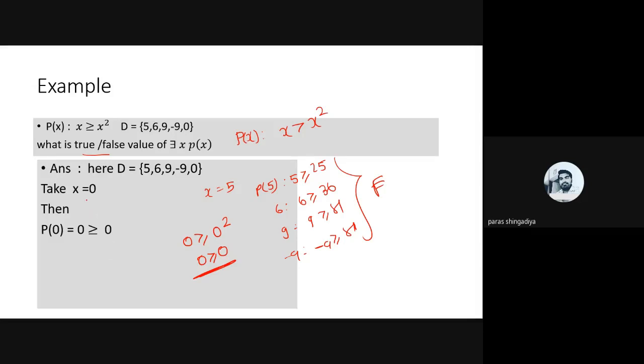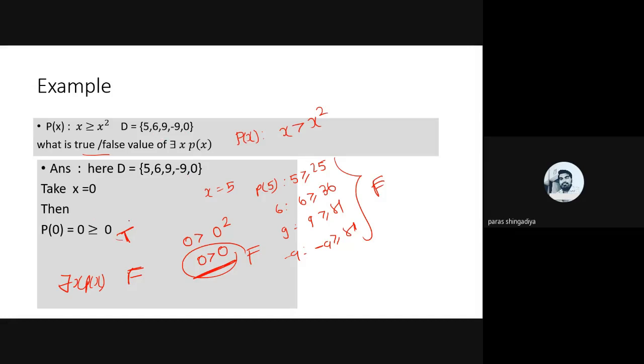And if I remove equality between the x and x square, then it will be incorrect, a false form, but now equality is there, so it is a correct one, that is a true one. Clear? And if I remove the zero from the domain, then the answer of there exists x p x will be false. And now 0 is there, so it is true.